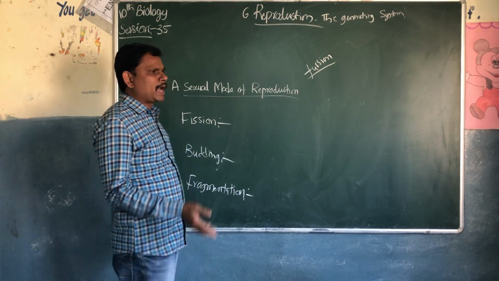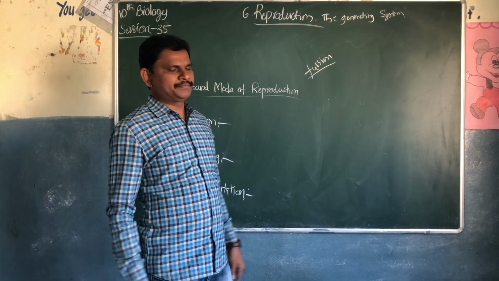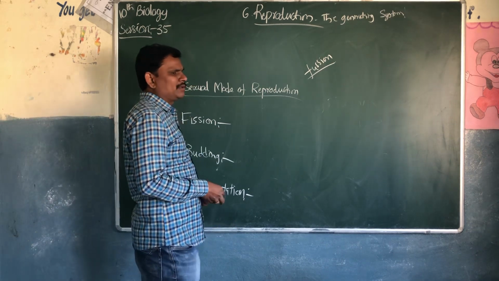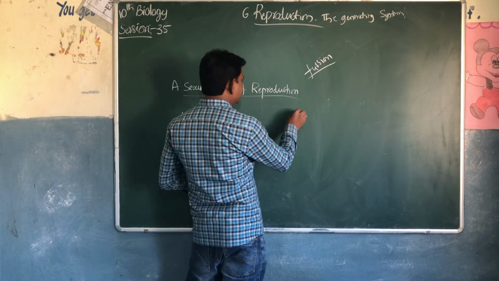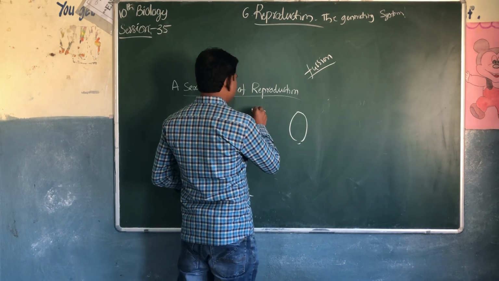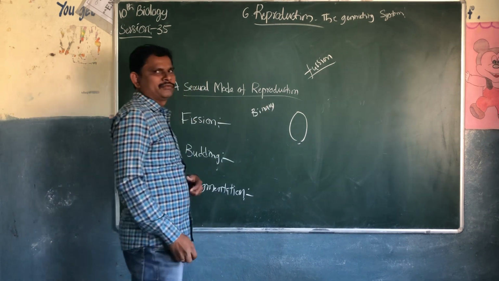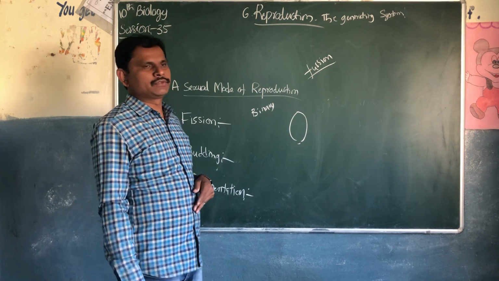Paramecium will split into two by binary fission. From one paramecium, another paramecium is going to form.